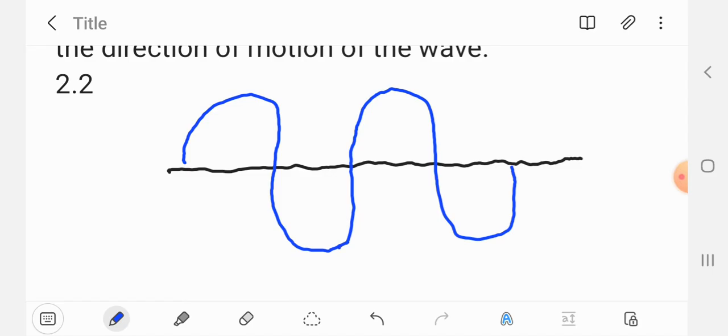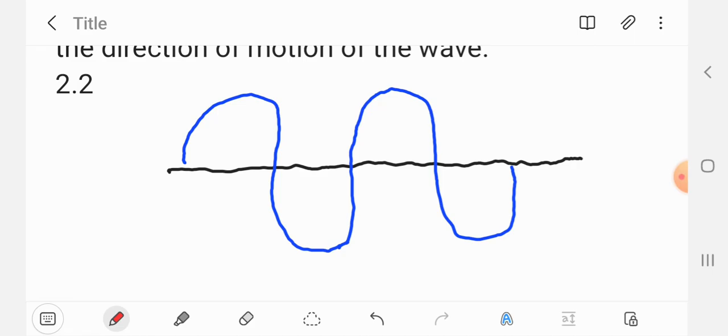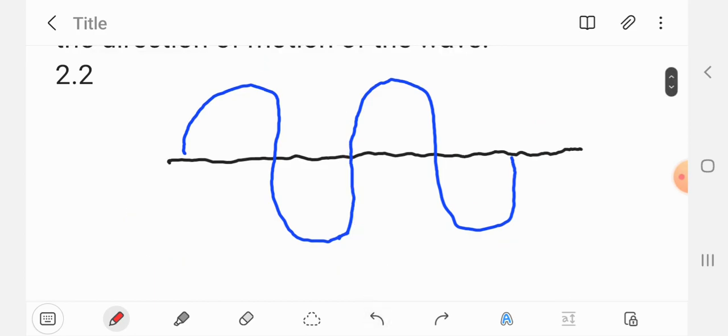So I will say around here, maybe we'll separate these waves. This part is one wave, this part is the second wave. Okay, so we have our wave like that, and then here,